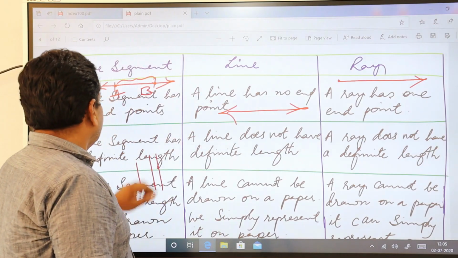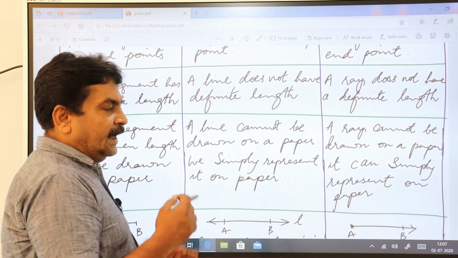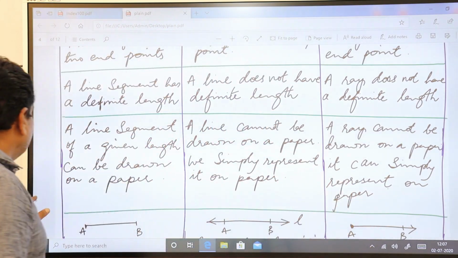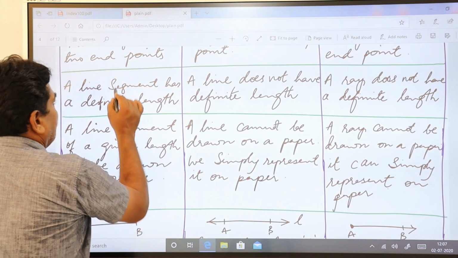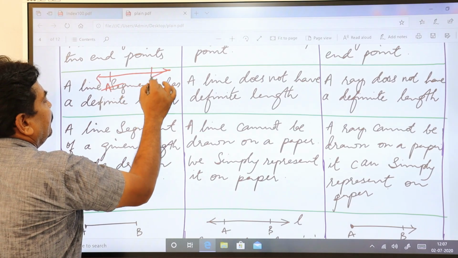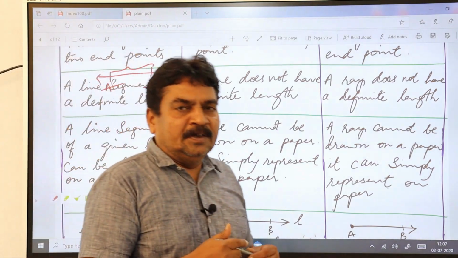We'll go to the next one. A line segment has a definite length. Of course, a line segment has a definite length that you can measure. This is your line segment AB. It has a definite length to measure.